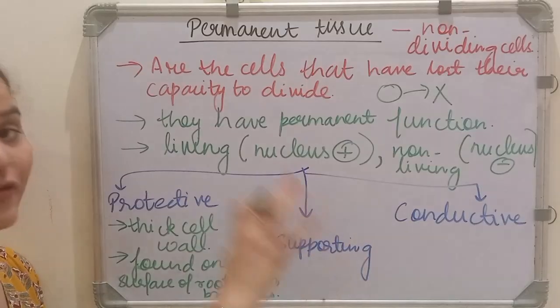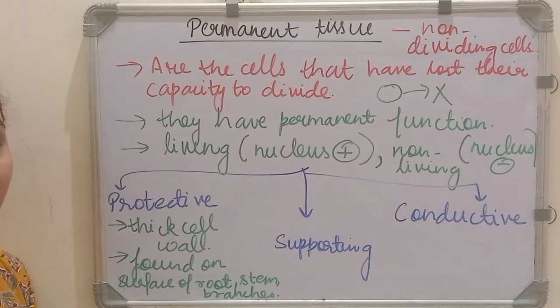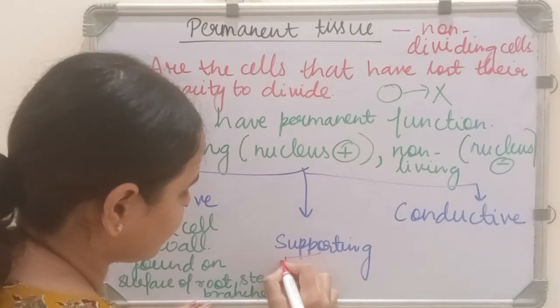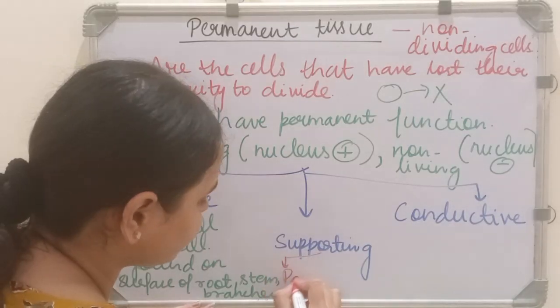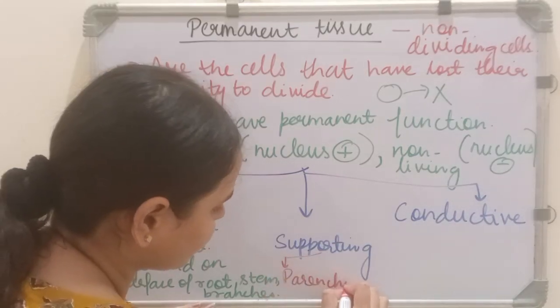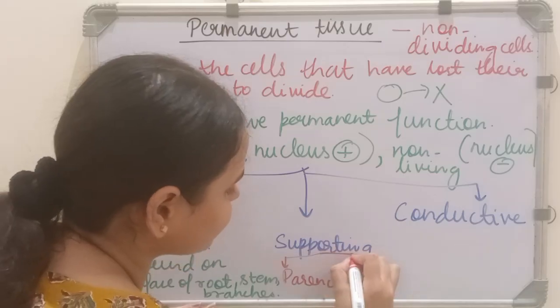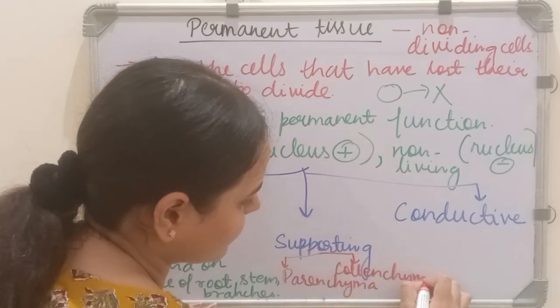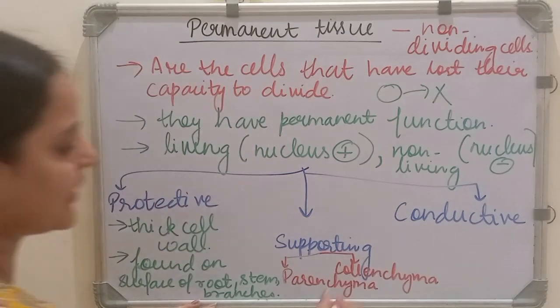Now this supportive tissue is of three types. One is parenchyma, another is collenchyma, and the third is sclerenchyma.